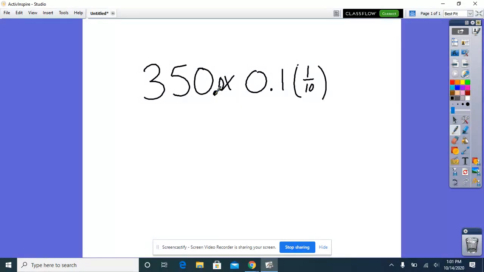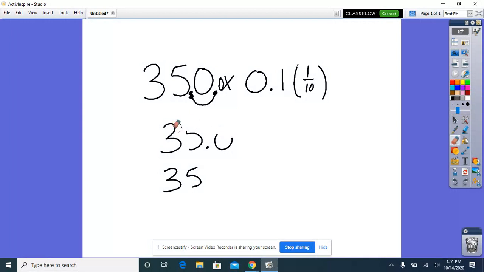We're going to take this decimal and move it over one time to here. I moved it over one time because I have just one number to the right of my decimal. That would give me 35.0, or you can just write 35 for this one. So we're taking 1/10 of that number.